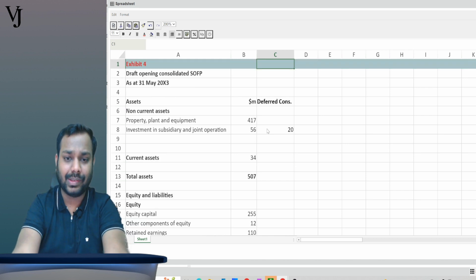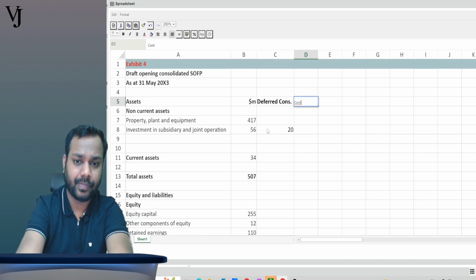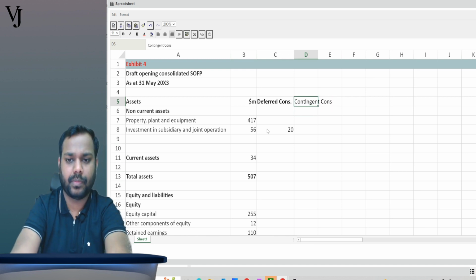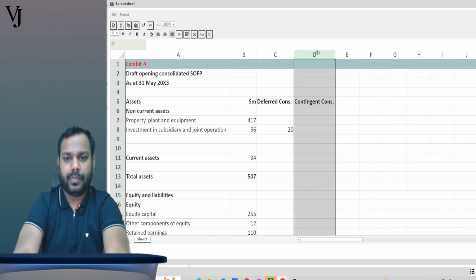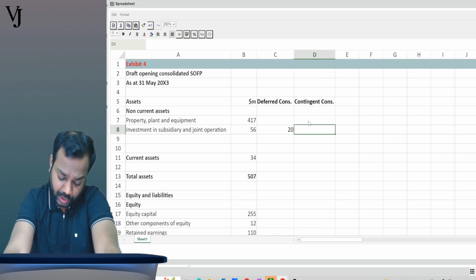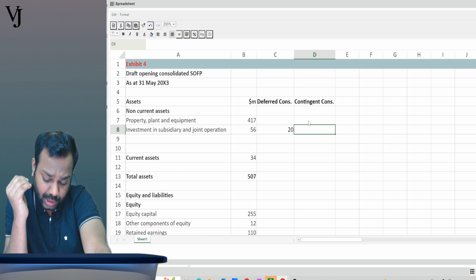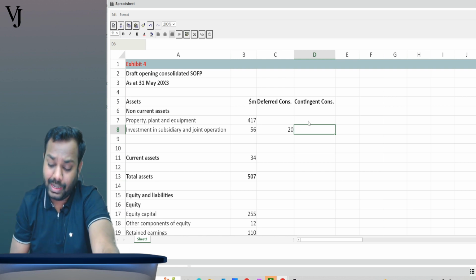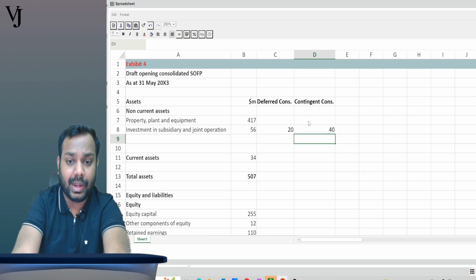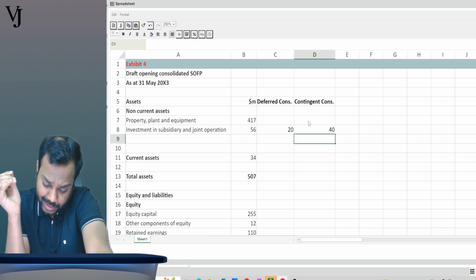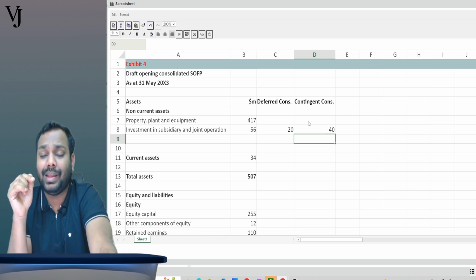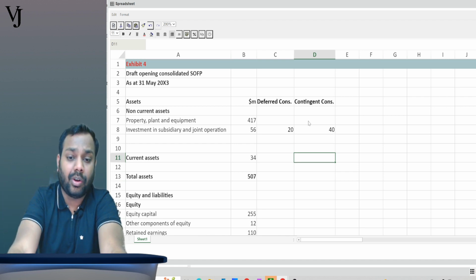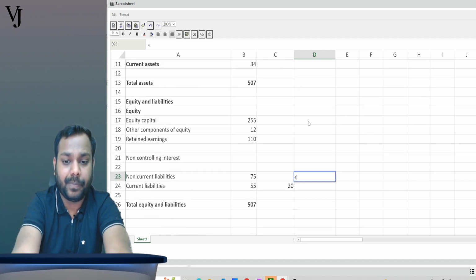Now coming to contingent consideration. What is the fair value? See, the question says that on 1st June 20x2, the fair value of the contingent consideration was 40 million. So again, it will increase my investments. And now when is it payable? Tell me, when is it payable? On 31st August 20x6. We are standing on 31st May 20x3. After 3 years, meaning thereby it becomes non-current. So I will add here 40.